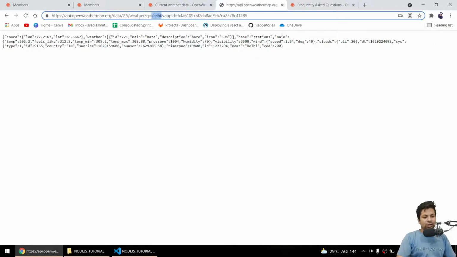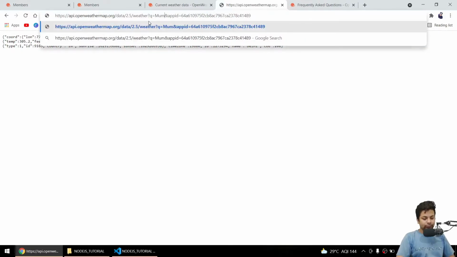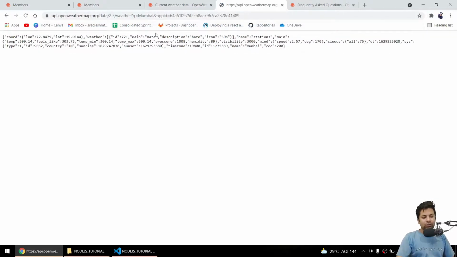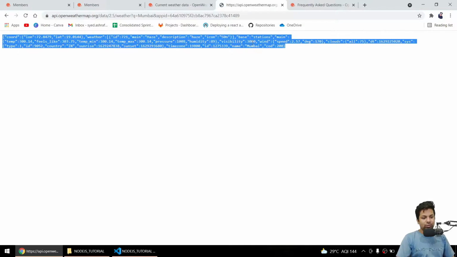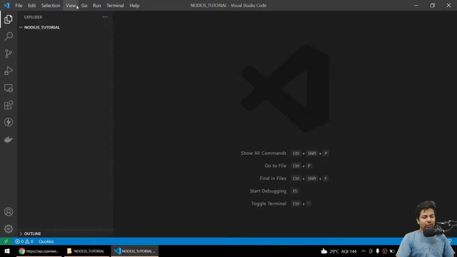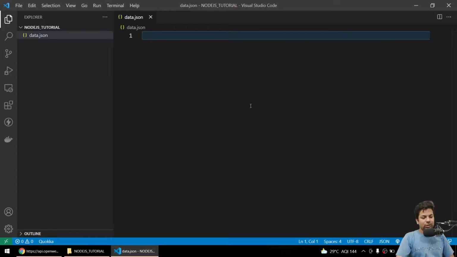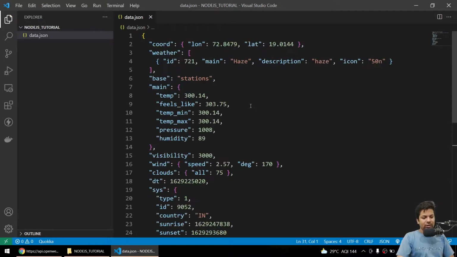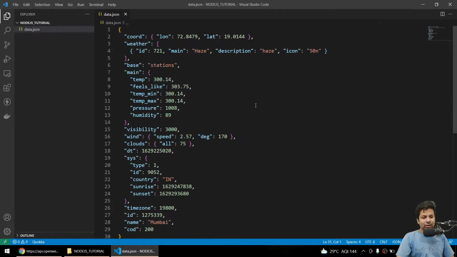So again, suppose this is the Delhi weather, and if I write here Mumbai, we are getting the weather of Mumbai. But you can see it's not looking so cool. I mean, you just can't read it. So let me just copy this whole thing and paste it here, in data.json, paste it here, I save it. So yeah, you can see it's automatically looking good.